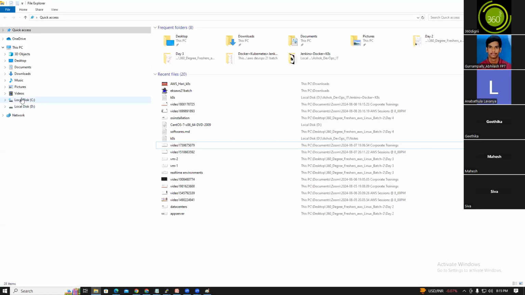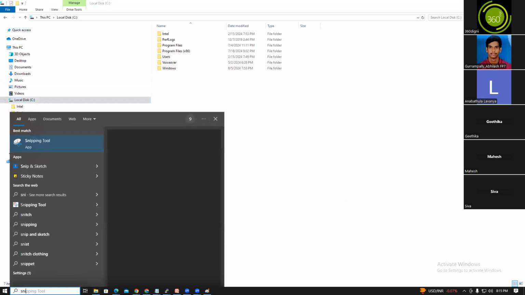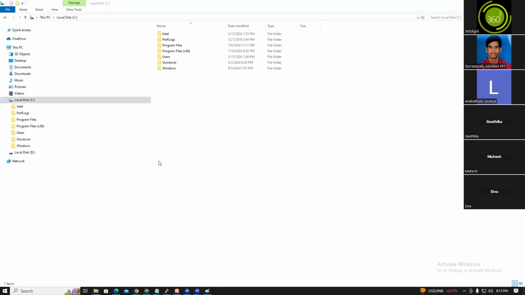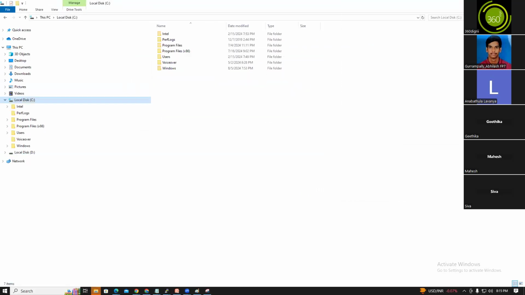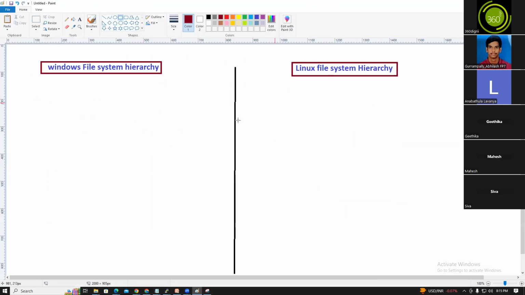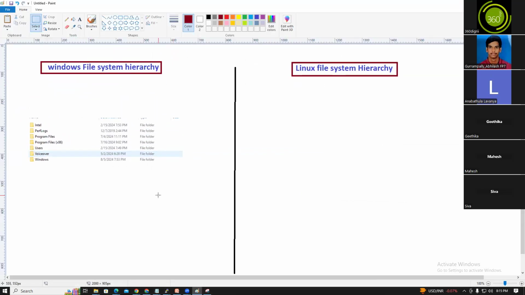See, all the C drives, and so on. This is the directory structure for Windows and Linux.